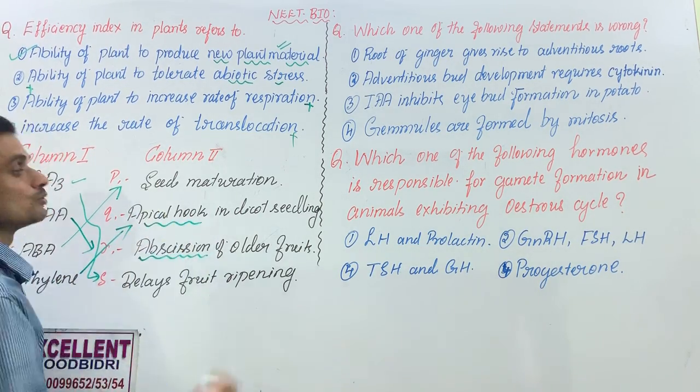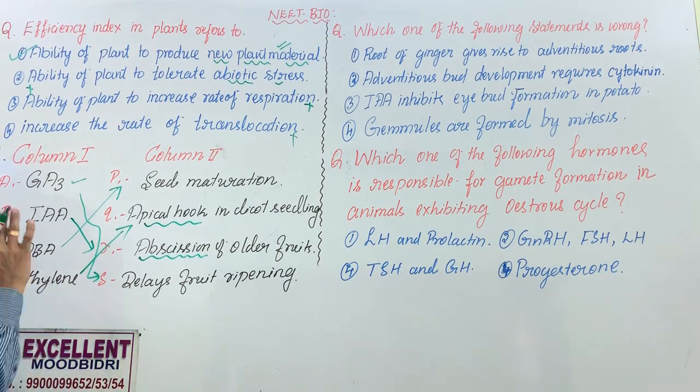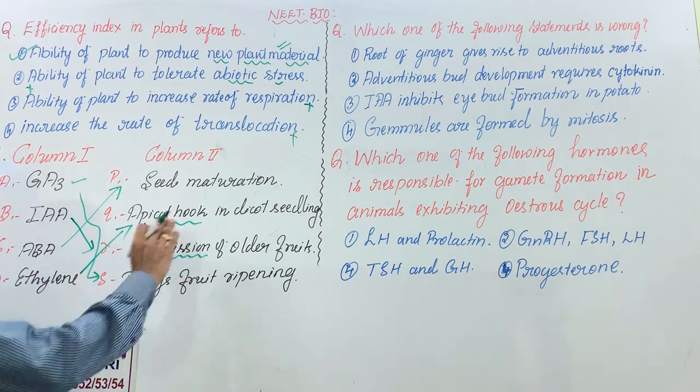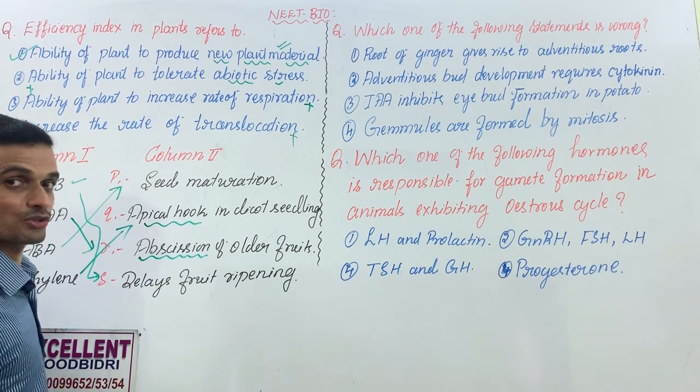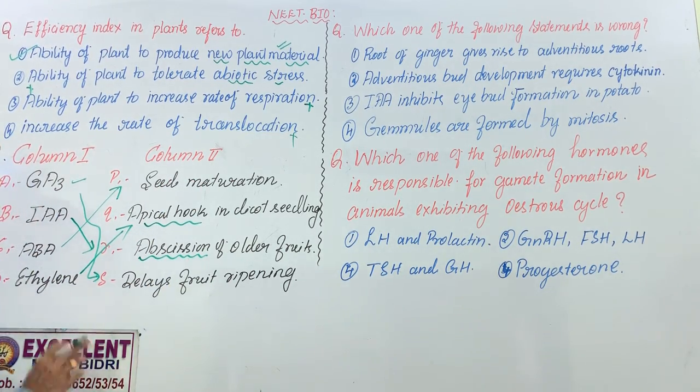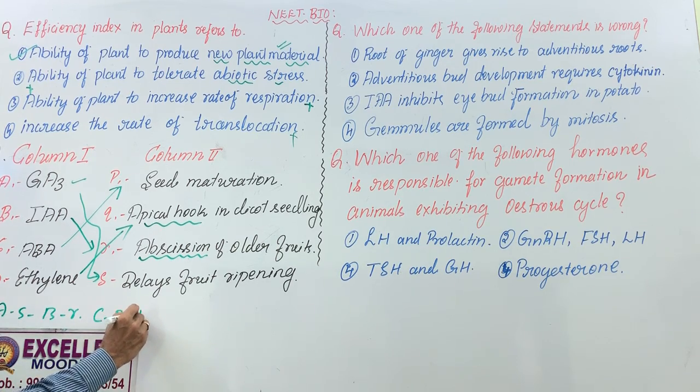The apical shoot or the plumule is protected by a special tissue called apical hook. Once the plumule comes out, then the fresh bud or the shoot system will develop. But before that it is called apical hook. So the answer is A, S, B, R, C, P, then D, Q.